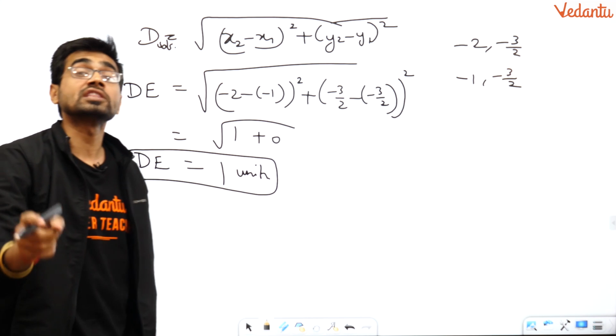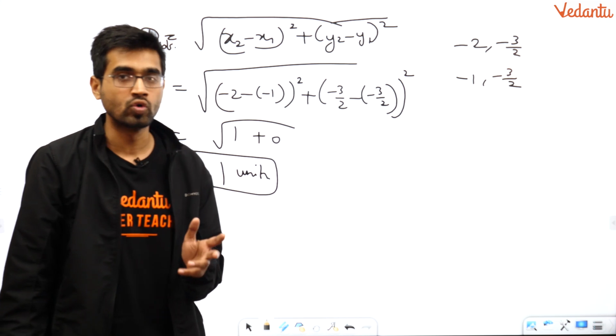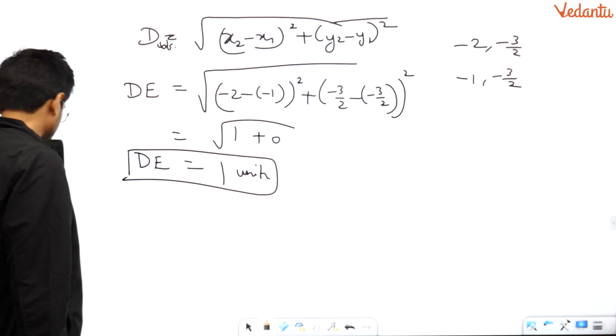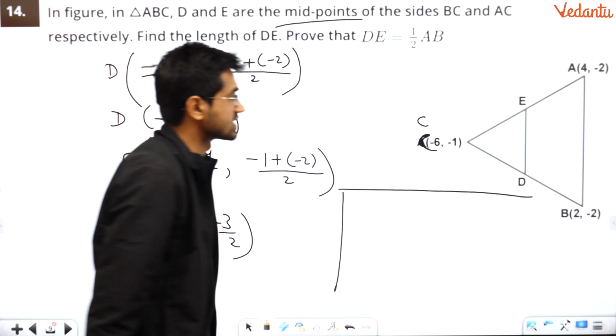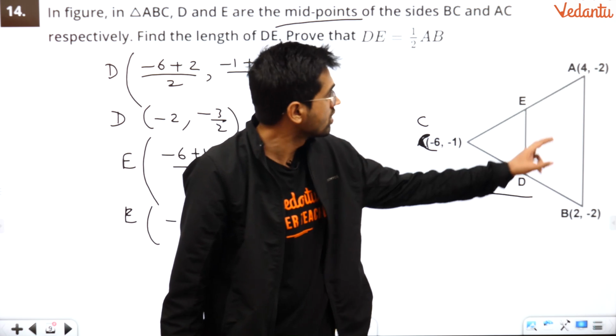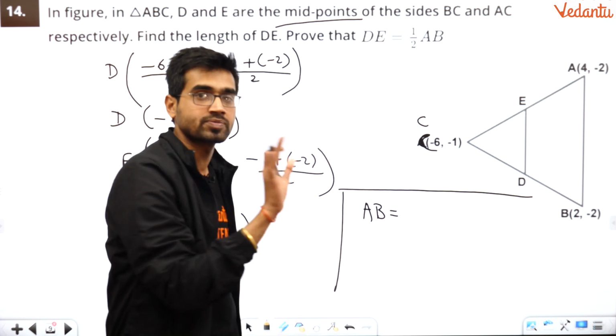I want to find the length of AB. Then only I can prove that DE is half of AB. Obviously AB should come 2 now. Let us check back with AB here. I will solve for AB here only. I hope this will be easier for you to understand. I do not want to jump places now. So 4 minus 2, I am directly using it. You should write it on the next page, although.